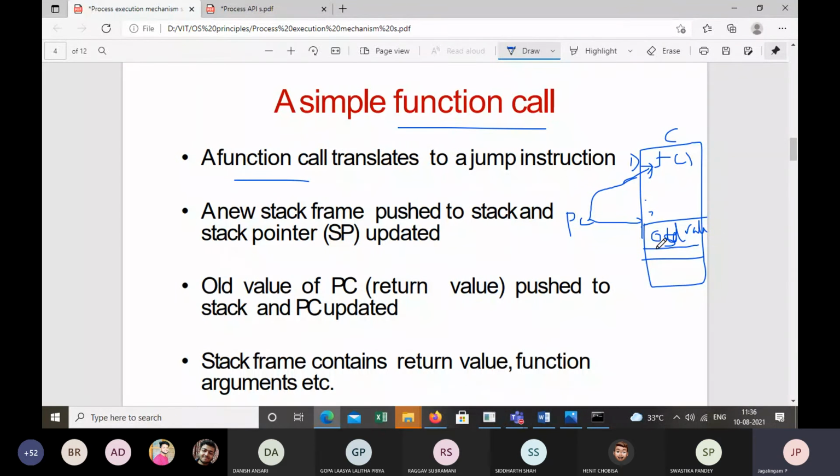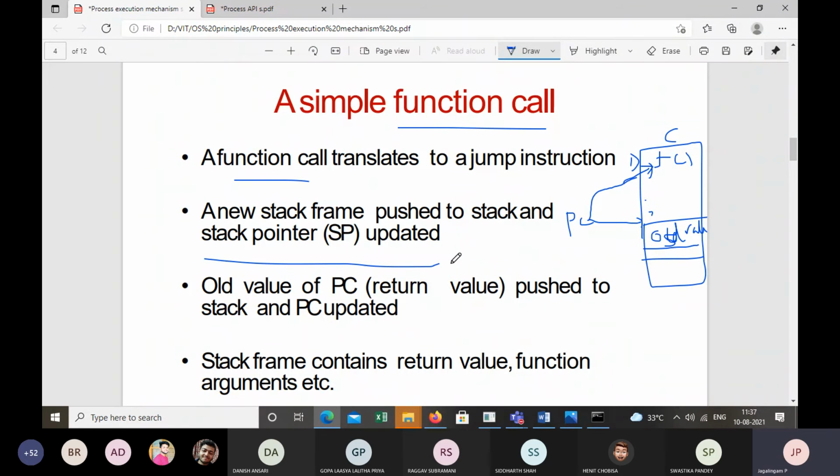Why do we need to store the old PC value? I guess when we context switch, we need to remember where we just left the program. Good. When the body of the function completes execution, we have to go back to the line where the function is called, right?